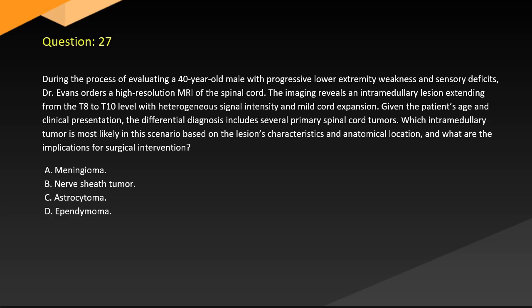Which intramedullary tumor is most likely in this scenario based on the lesion's characteristics and anatomical location, and what are the implications for surgical intervention? A. Meningioma. B. Nerve sheath tumor. C. Astrocytoma. D. Ependymoma.